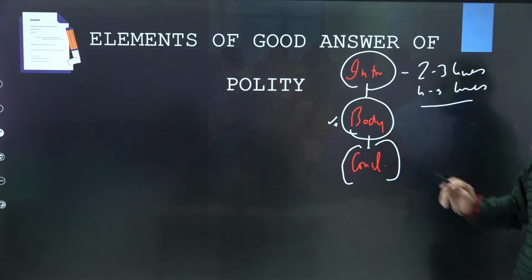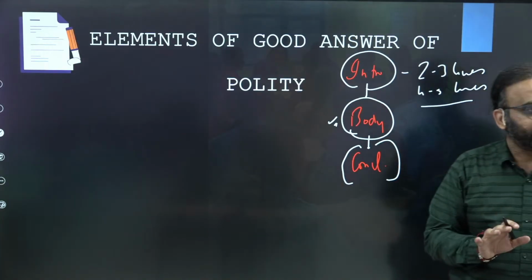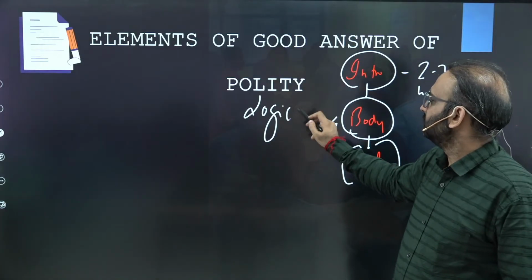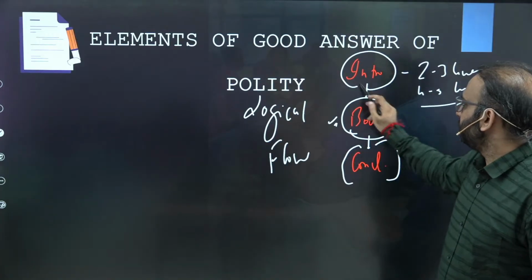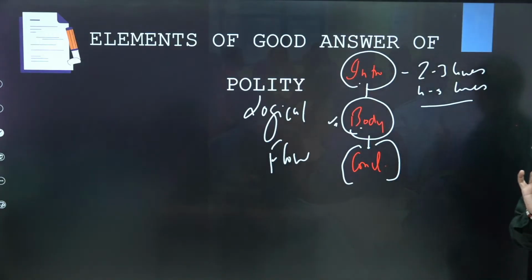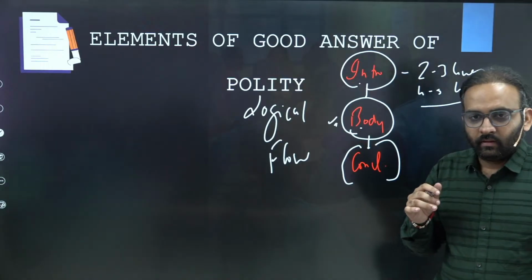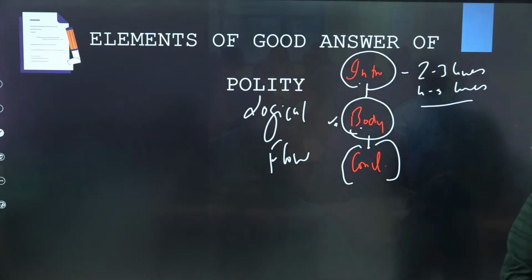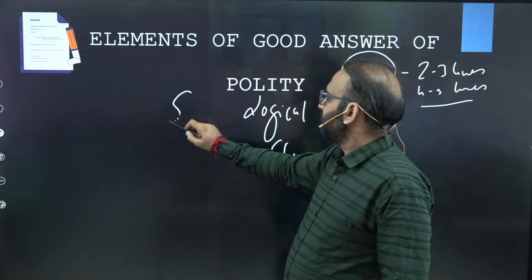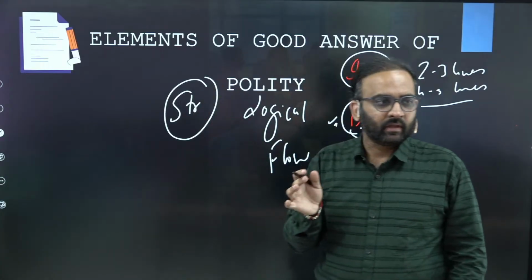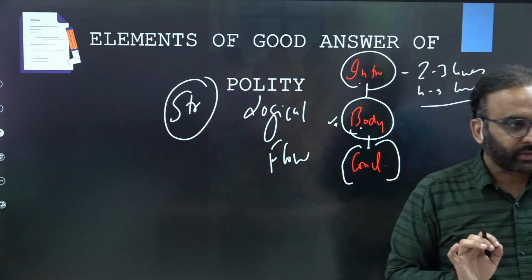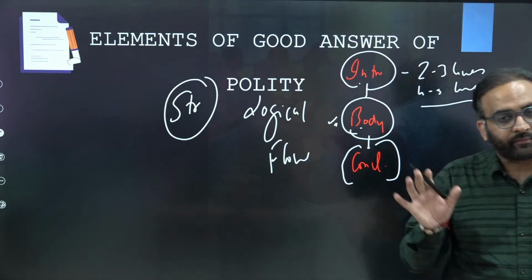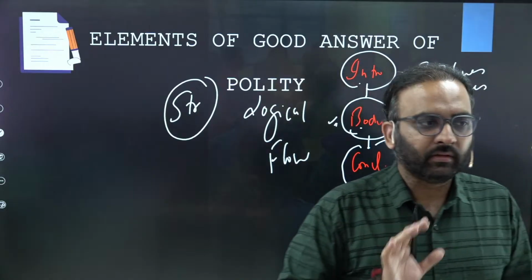All these three things, introduction, body and conclusion, should be interlinked, interrelated, interconnected. It means there should be a logical flow in introduction, body and conclusion. You get the point? There should be smoothness while reading your answer. Then there is structure. Structure of answer means what is meant for the introduction should be written in the introduction. What is meant for the body should be written in the body part. And what is meant for writing in the concluding part should be written there only.